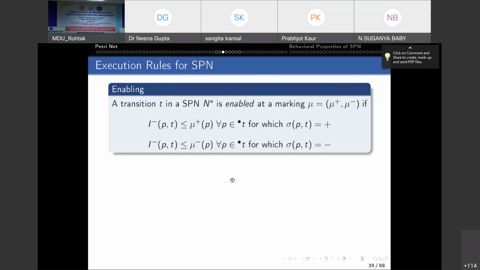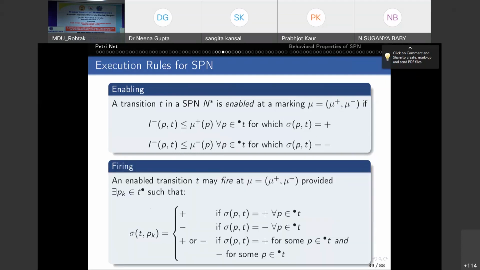And if T is enabled, then it may fire. And what is the firing condition? An enabled transition T may fire at a marking provided these conditions are satisfied. First, there should be an output place to T. Suppose it is PK. Then we talk about the sign of that arc T to PK, because PK is an output place of T. So if T is enabled and every input arc to T is of positive sign, then the arc T to PK should be positive.